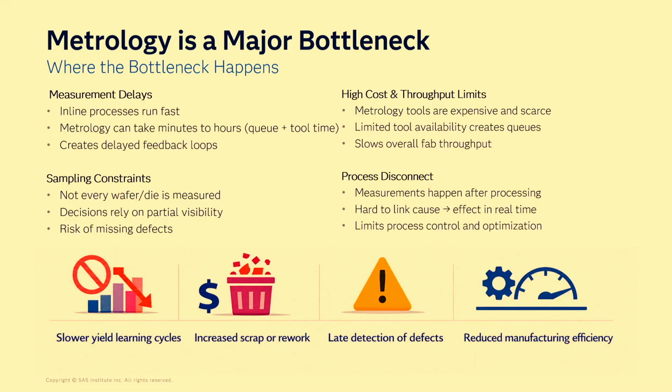We also have sampling constraints. Not every wafer and die is measured, right? There are hundreds of dies on a single wafer. It's not possible to measure every single one of them. So decisions are only relying on partial visibility. And that is increasing the risk of missing defects in our devices.